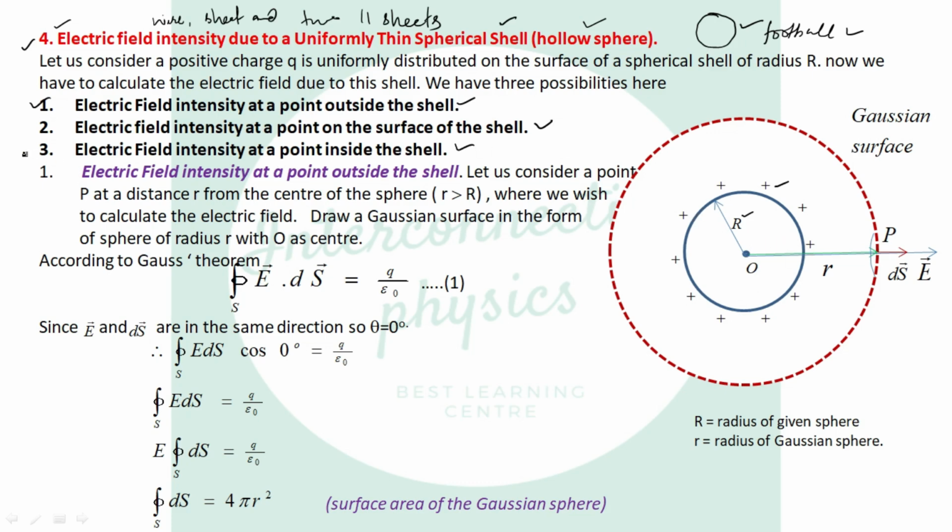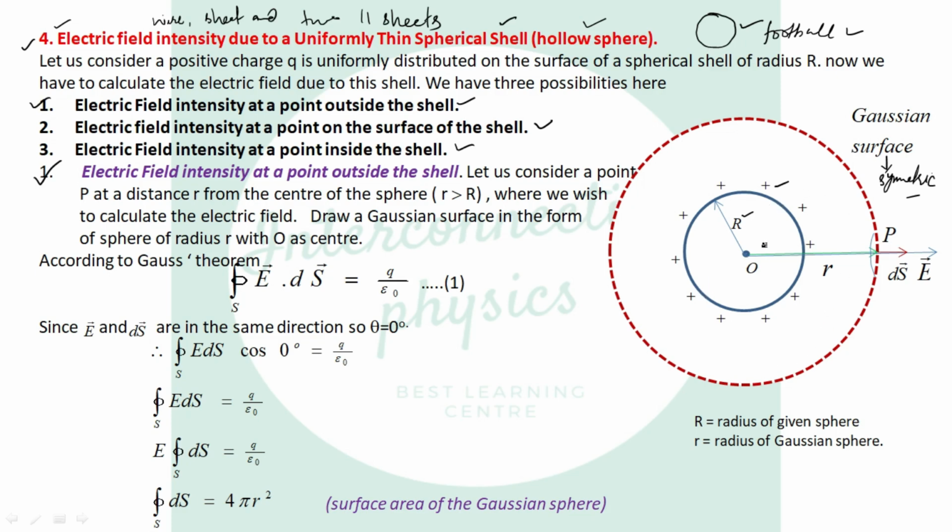Now let us discuss the first case, that is electric field intensity at a point outside the shell. Let us consider a point P at a distance small r from the center O of the shell. Let us draw a Gaussian sphere around this shell. What is the key point of a Gaussian sphere? Symmetry is the key point of the Gaussian sphere. Given symmetry is a shell, so automatically the Gaussian surface will also be in the form of a spherical shell.